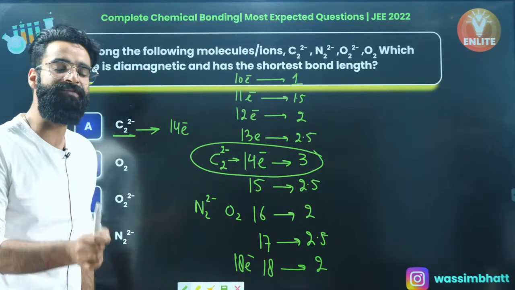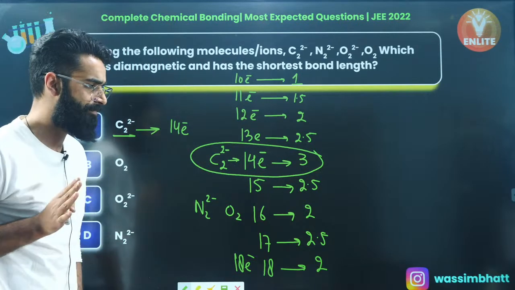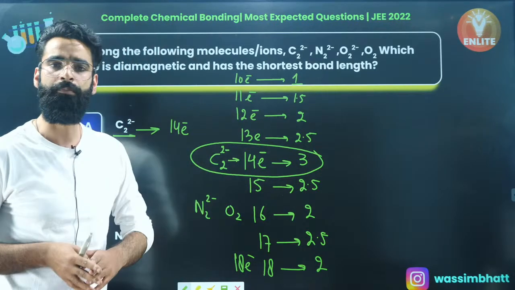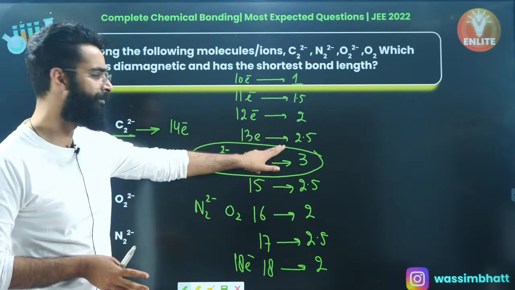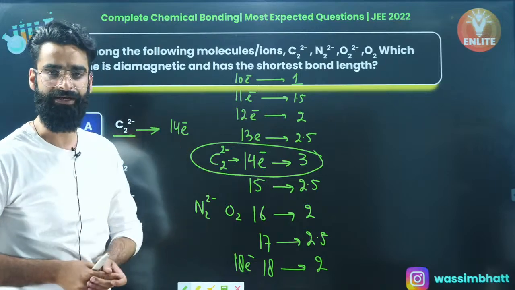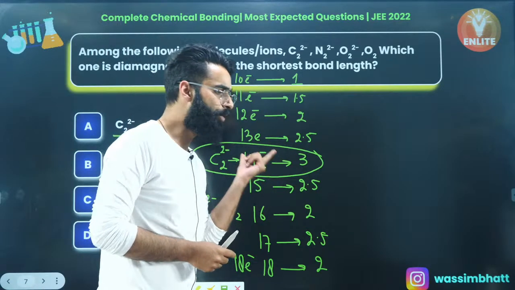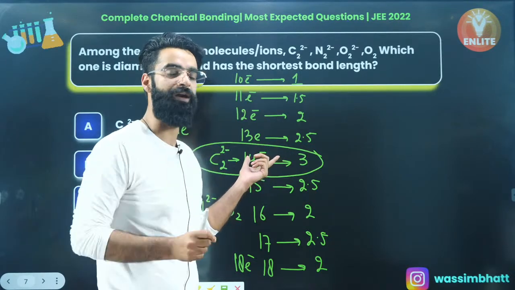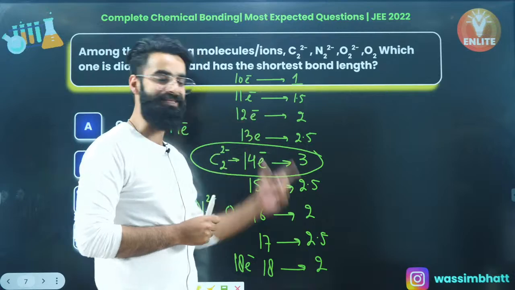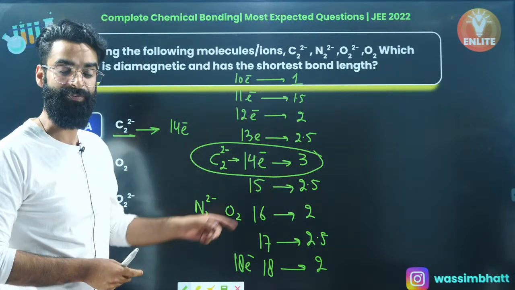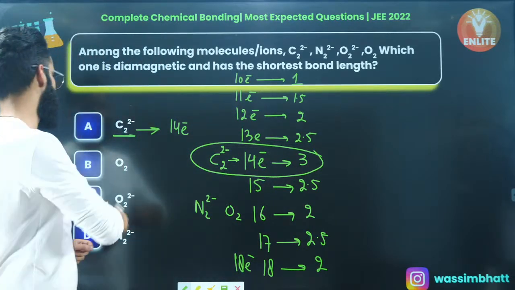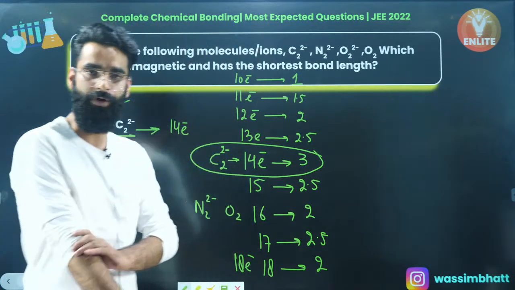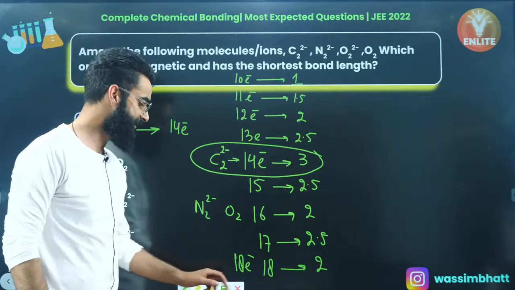If it has got the maximum bond order, you know bond order is inversely proportional to bond length, my dear people. If it has the maximum bond order, it will be having the minimum bond length, right? So the minimum bond length among all will be for C2 2-, right? And if you look at its molecular orbital configuration, it won't be having any unpaired electron in its molecular orbital, which makes this C2 2-, the 14 electron species, diamagnetic in nature. So correct answer of this question is absolutely going to be option A. I'm sure it is clear to everyone, right? Perfect, guys.